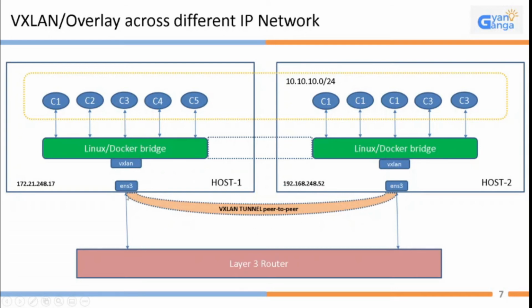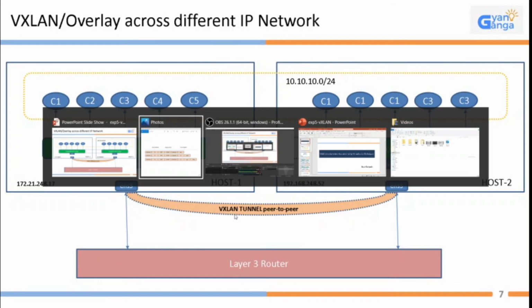Except for the creation of the VXLAN tunnel, the rest of the idea is the same. The only difference is in the configuration to set up a VXLAN tunnel between two hosts across IP networks. That is peer-to-peer, and we call it peer-to-peer. The previous one was multicast.